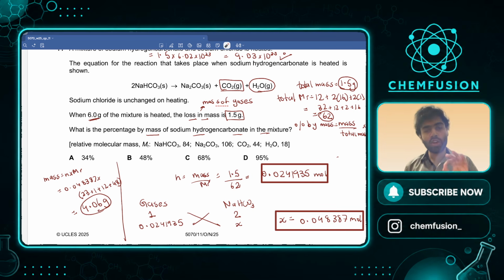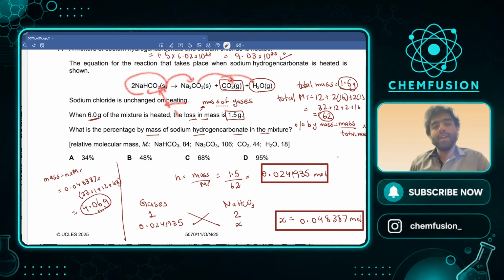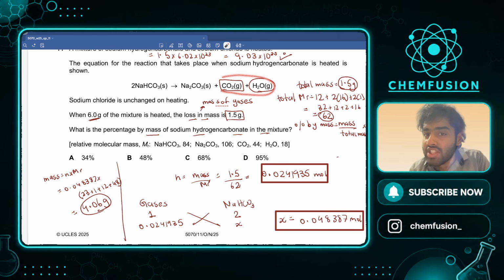बच्चों देखो, गौर से सुनो. This is the last time I'm going to explain this question. You see, सोडियम हाइड्रोजन कार्बोनेट जब NaCl के साथ हीट किया जाता है, beg your pardon, when it's heated, so this guy converts into this. When 6 gram of the mixture is heated, that mixture is of NaCl and NaHCO3. The loss in mass is 1.5 gram. Loss in mass is always when gases are formed. So loss in mass 1.5 gram is the total mass of these 2 gases.